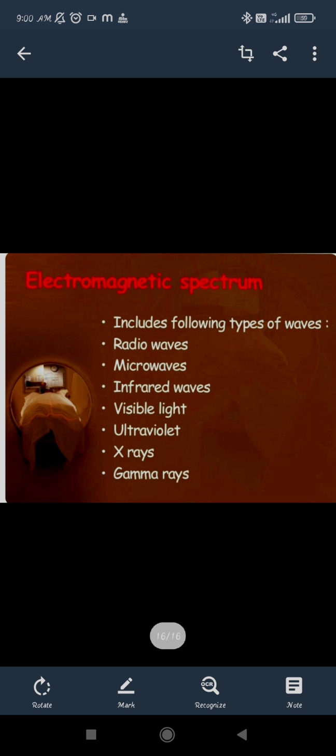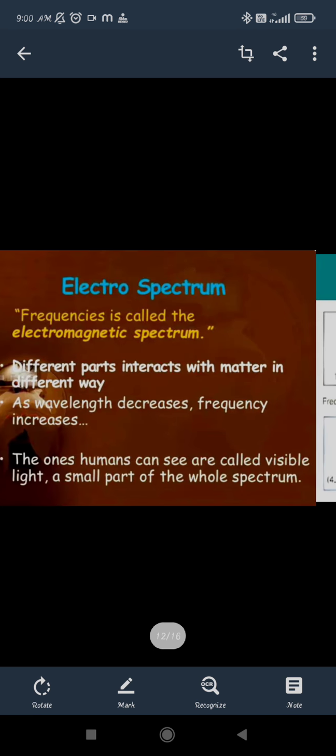So these are the types of waves which we can see. These are radio waves, microwaves, infrared waves, visible light, that is the 4000 to 7000 range. And if we talk about more than that, then it will be ultraviolet rays, X-rays and gamma rays. That is the high frequencies but short wavelengths. So the highest wavelength will be of the radio waves and the microwaves. Okay, so these are the electromagnetic waves which we have seen.